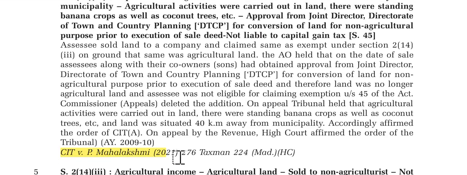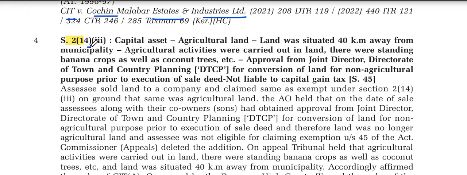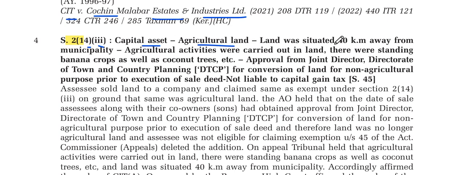CIT versus P. Mahalakshmi, 2021. Section 2(14), Class 3: capital asset, agricultural land. The land is situated 40 kilometers away from the municipality. Agricultural activities are carried out on the land, and there are standing banana crops as well as coconut trees.